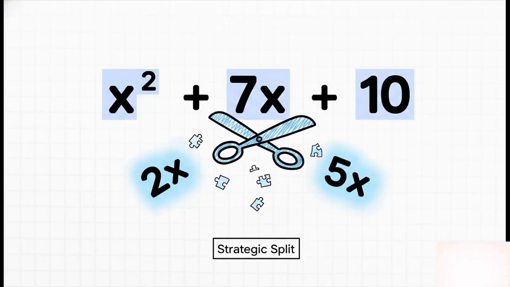So here's our mission, should you choose to accept it. We have a trinomial, 3 terms. Our goal is to strategically split that middle term, the 7x, into 2 new terms. Why? Because that will give us a 4-term expression, and we already know exactly what to do with that.